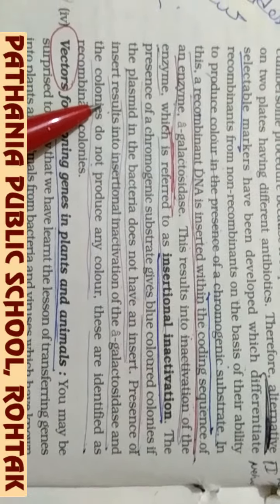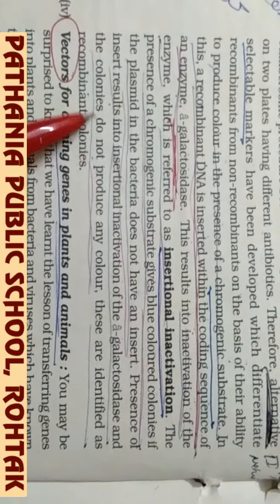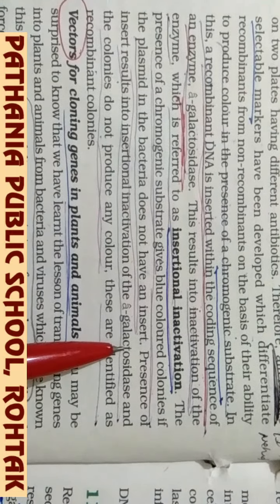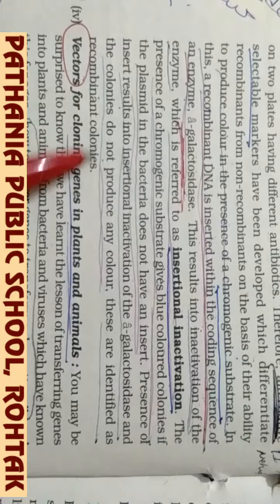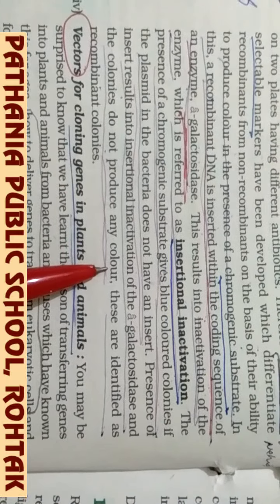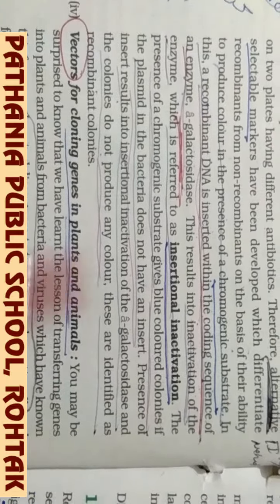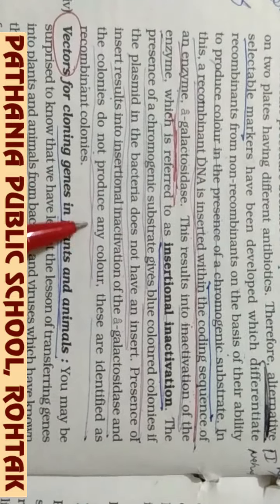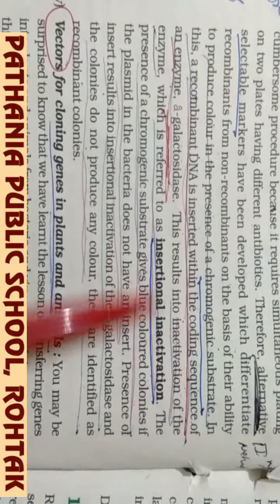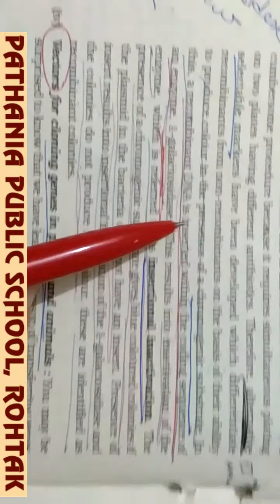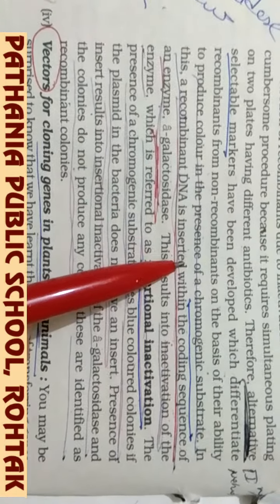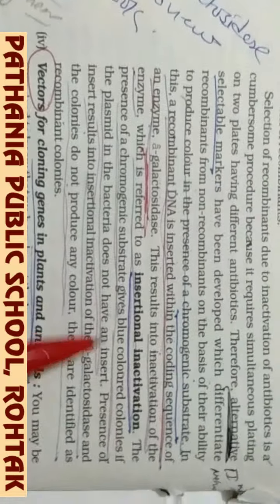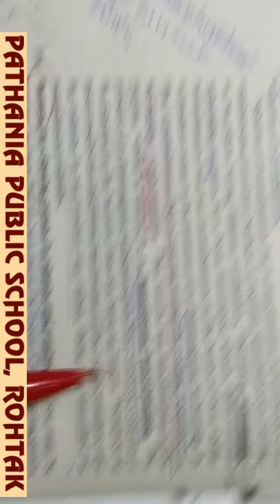And if DNA is inserted, it will result in insertional inactivation of this enzyme beta-galactosidase, and the colonies do not produce any color, and this is identified as a recombinant colony. The colony which is not producing color is a recombinant colony, because insertional inactivation has been done by ligating the foreign DNA into the coding sequence of this enzyme. So this method is called insertional inactivation.